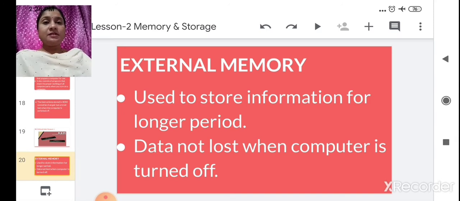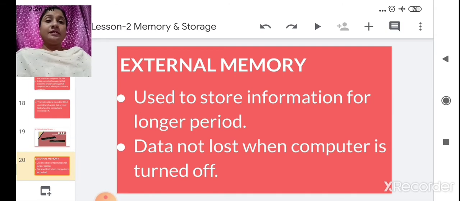For what purpose is this RAM used? When you turn on the computer, the operating system gets installed. This operating system is installed first in RAM, and the other programs along with this operating system also get installed in this RAM, so that you can use them.